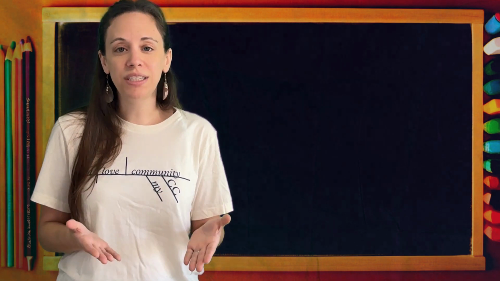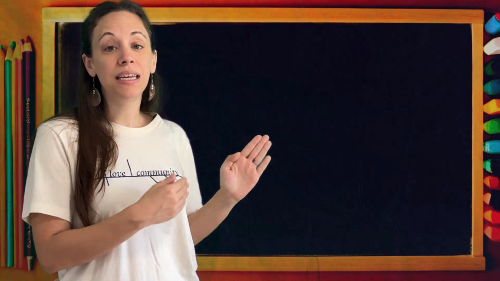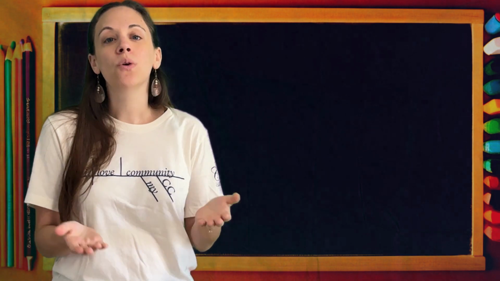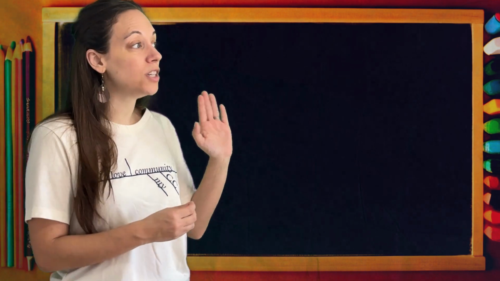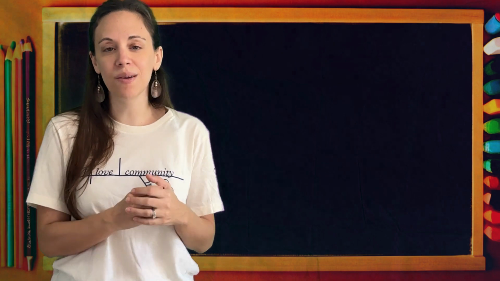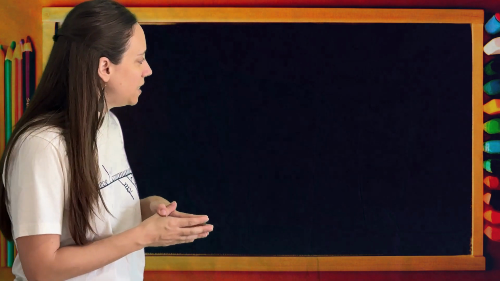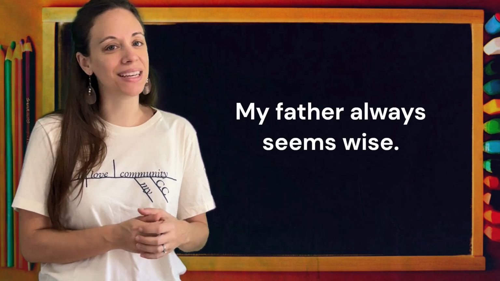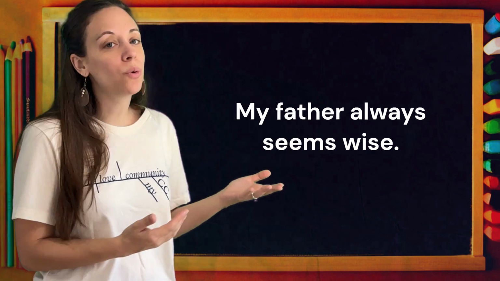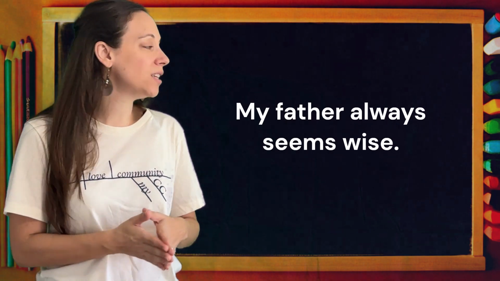So another test, just like we did before, is we can say, in our previous example, Tim and Jim equals twins. We're going to do that same test and see if we could say equals, to see if our subject equals the describing word, and then we'll have a predicate adjective. Let's start with this sentence. My father always seems wise. So, who or what always seems wise? Father. We're going to make father our subject noun.